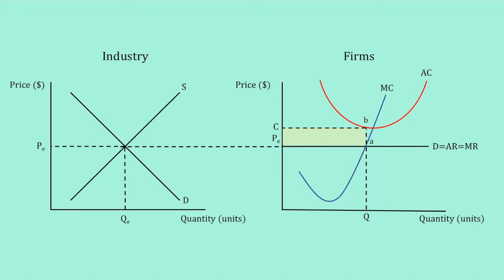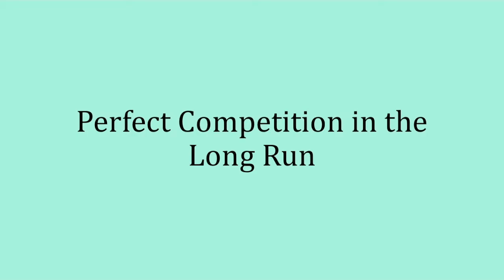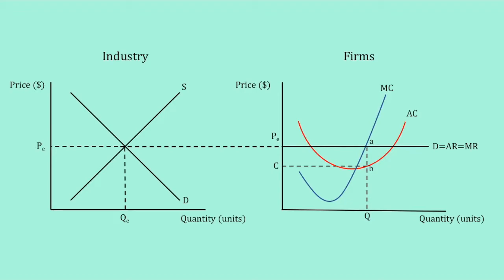Then, how about in the long run? The difference between long run and short run is that in the long run, all factors of production are variable, while in the short run, at least one factor of production is considered to be fixed. Let's say that firms are making abnormal profits in the short run. Remember the assumptions of perfect competition? There's perfect resource mobility and perfect knowledge in the market.